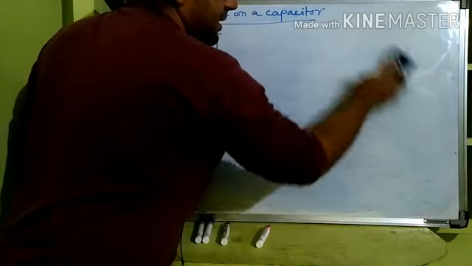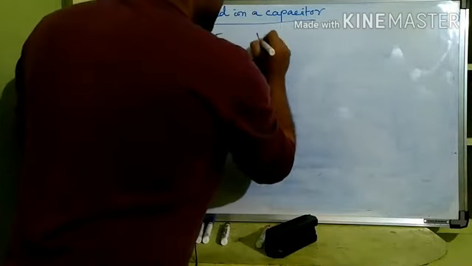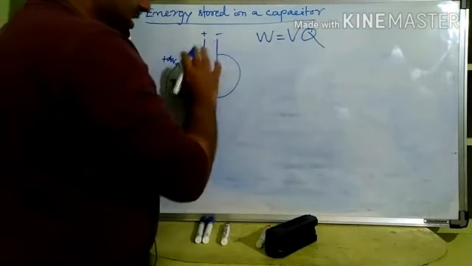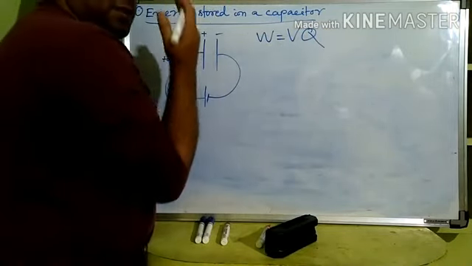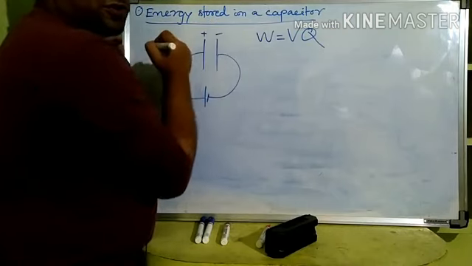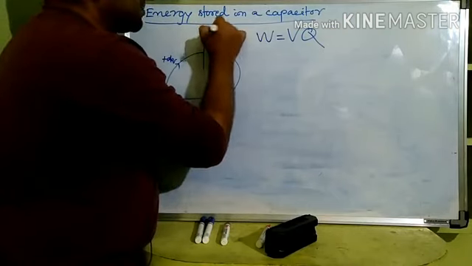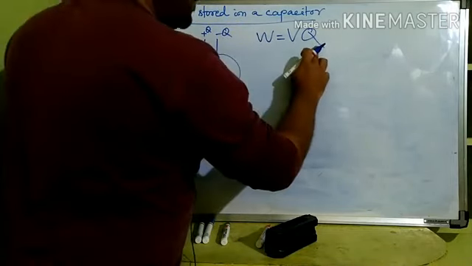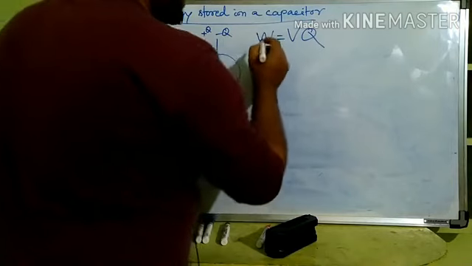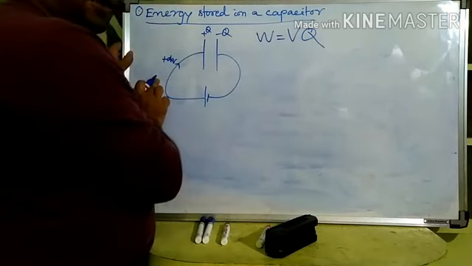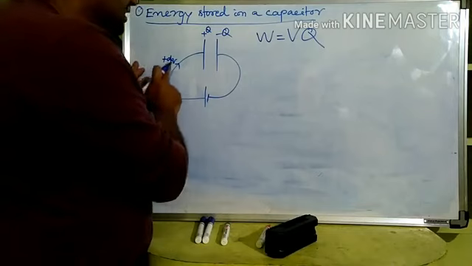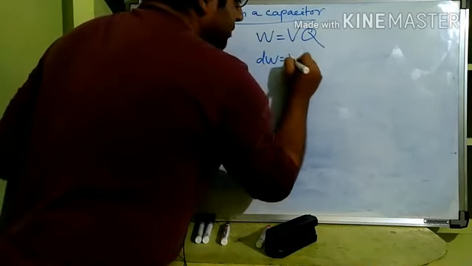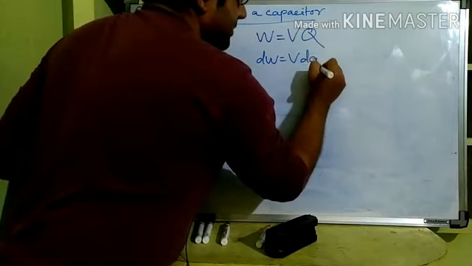Now we know that W is equal to VQ. This formula you know. Let us say at the beginning of the process of charging, zero charge was there, but at the end this plate is plus Q and this plate is minus Q charged. So W is equal to VQ. So if we are thinking of a small dq charge passed here, what work will be done? dW is equal to V dq.